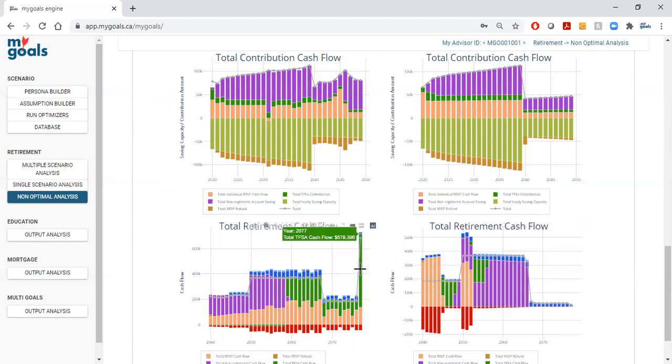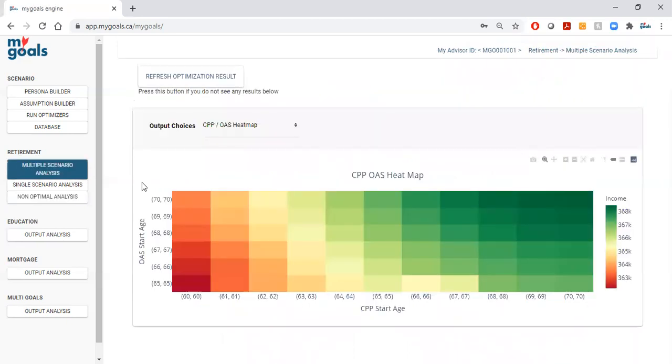On the left, we're saving most efficiently and optimally from a tax perspective towards the objective of a $500,000 legacy. And in terms of CPP and OAS, because they're both living long, the optimal income comes in with both CPP and OAS at age 70 and 70. So this is our spousal income splitting.